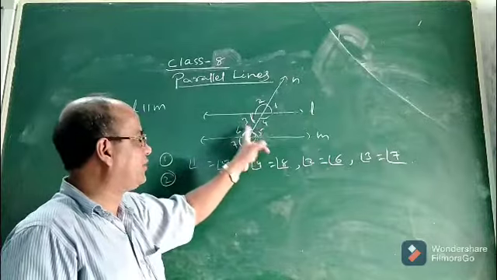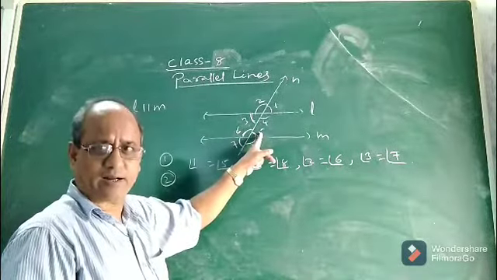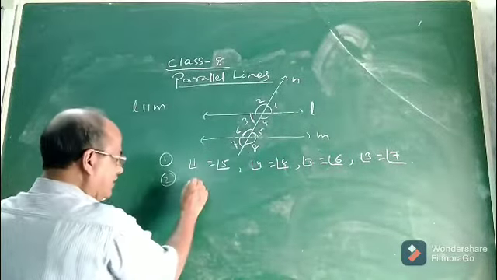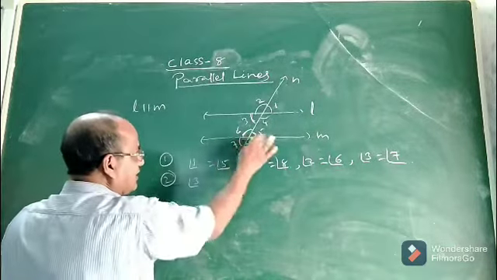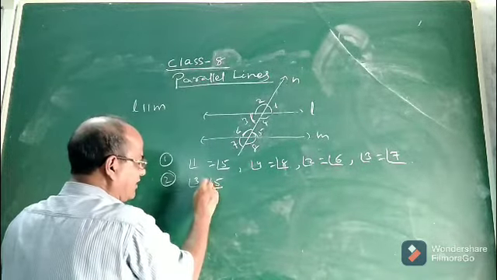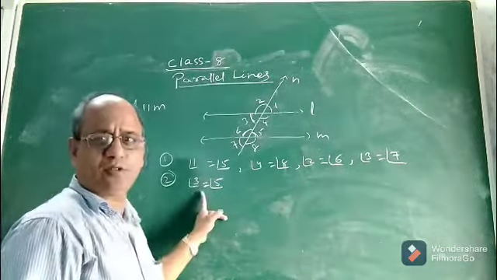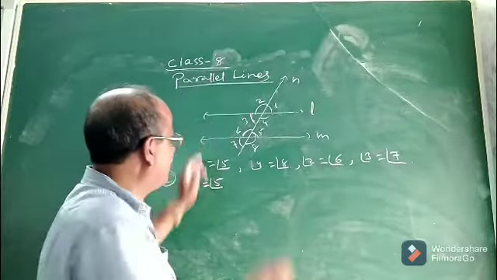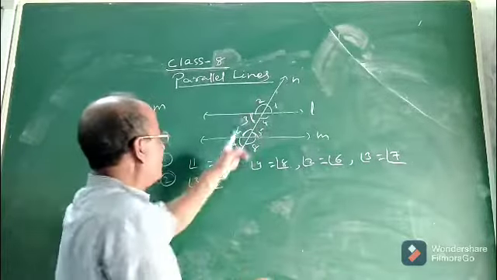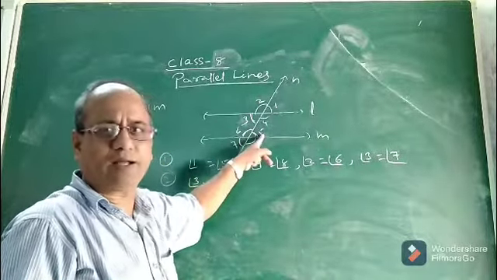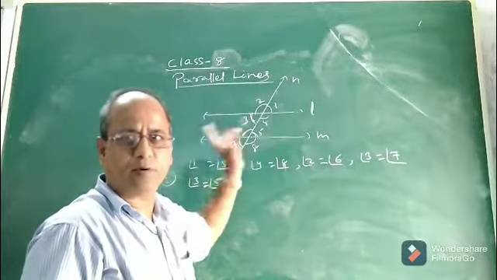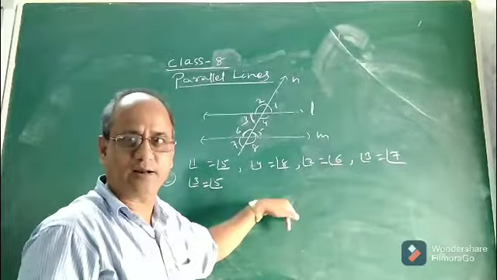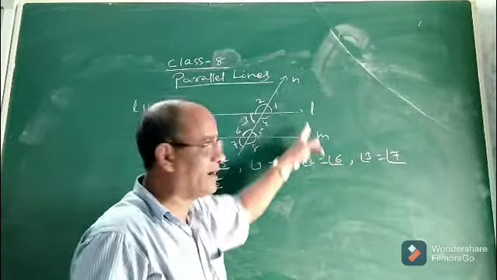Now, what is the relation between a pair of alternate interior angles? Let us see. Suppose angle 3 and 5. As I told you in the previous class, angle 3 and 5 are alternate interior angles. If I ask you what is the relation between them, the answer is they will also be equal. Suppose angle 3 is 110 degrees, angle 5 will automatically be 110 degrees because they form a pair of alternate interior angles.